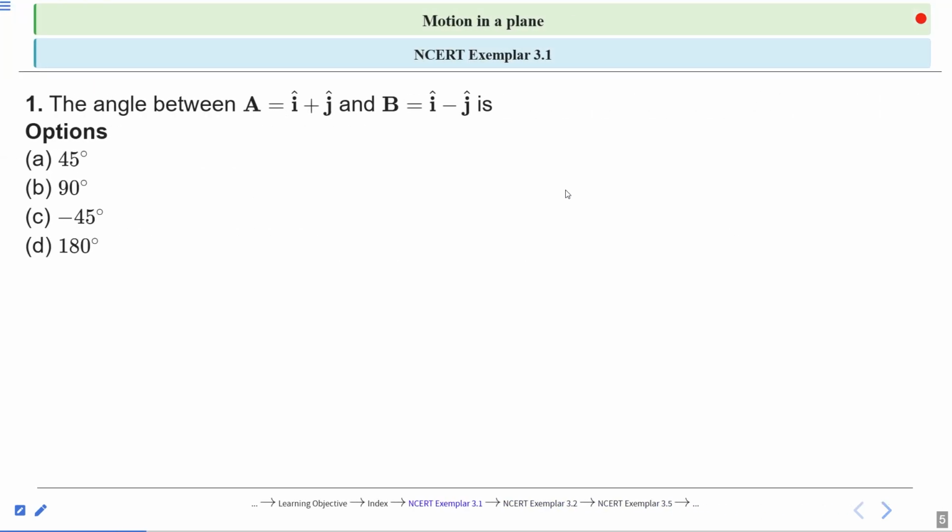So our first question is: the angle between A vector equal to i cap plus j cap and B vector equal to i cap minus j cap is what? In this question, you have to find out the angle between A vector and B vector. Given options: option A 45 degree, option B 90 degree, option C minus 45 degree and option D 180 degree. So which one is correct? Think about it. Please solve.